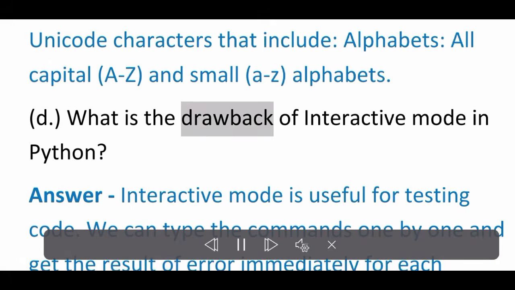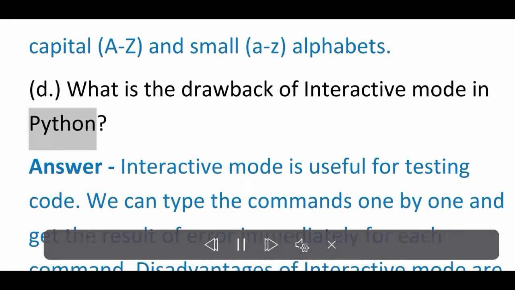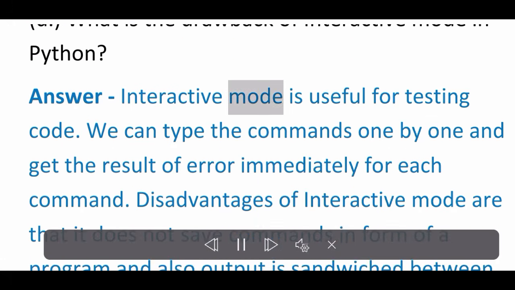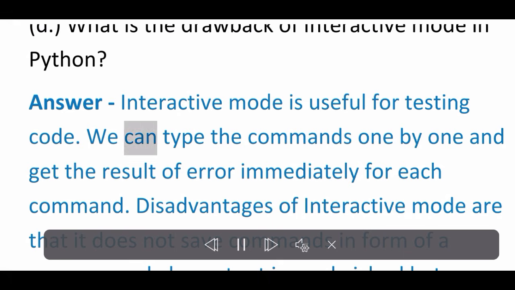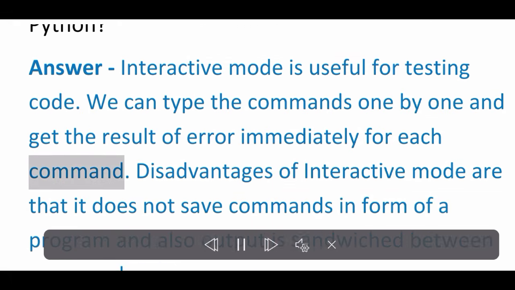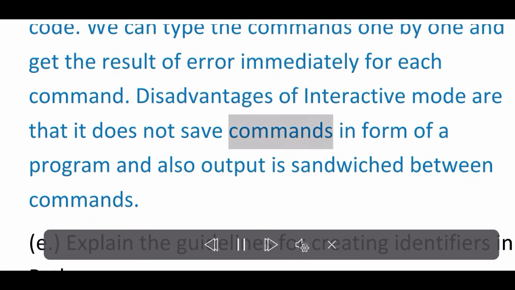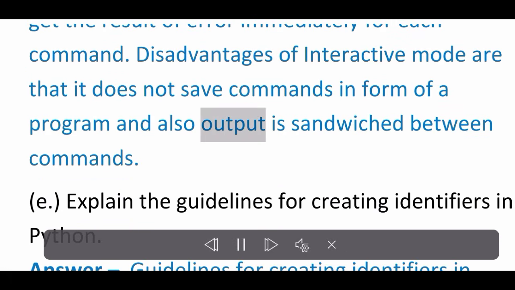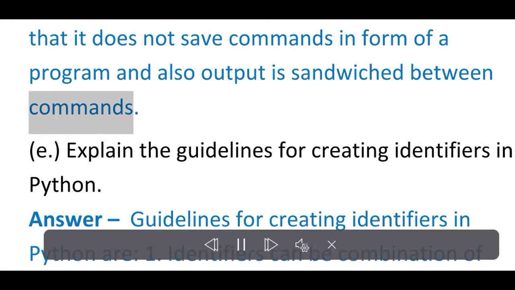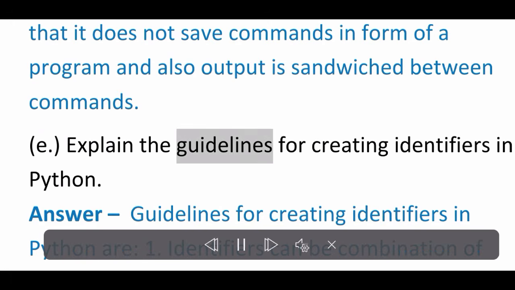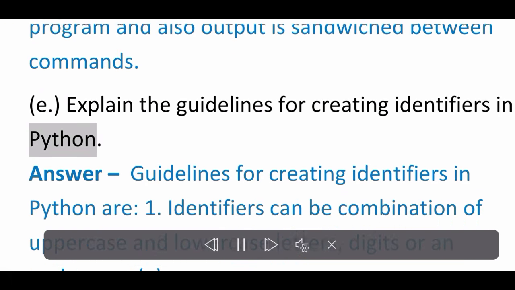D. What is the drawback of interactive mode in Python? Answer: Interactive mode is useful for testing code. We can type the commands one by one and get the result or error immediately for each command. Disadvantages of interactive mode are that it does not save commands in the form of a program, and also output is sandwiched between commands.